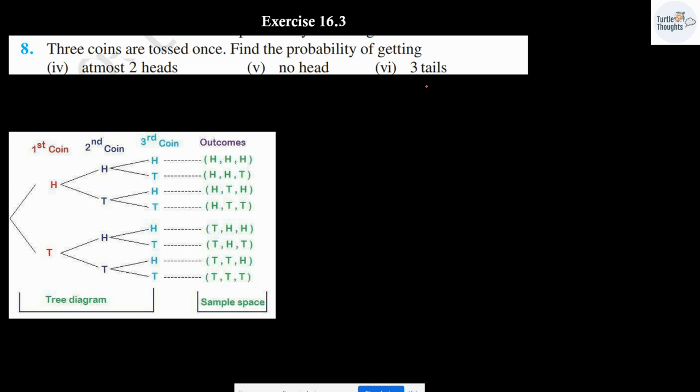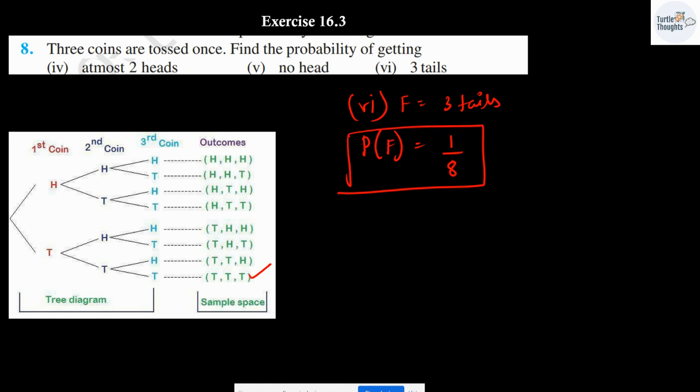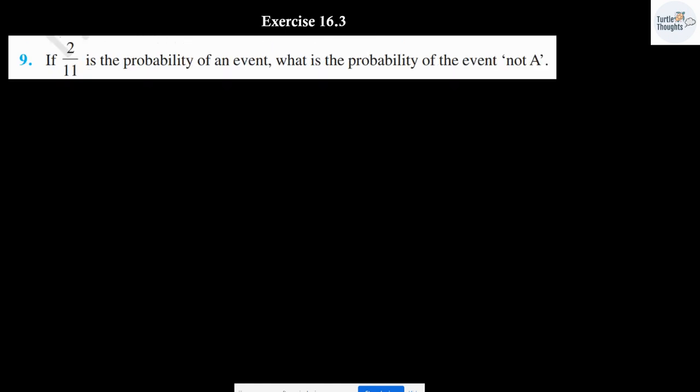Next one, three tails. Again, probability of getting three tails. Let me consider this to be event F. The number of outcomes of getting three tails is only 1. So probability of F is 1 over 8. This is going to be your answer. Moving on, question number 9.